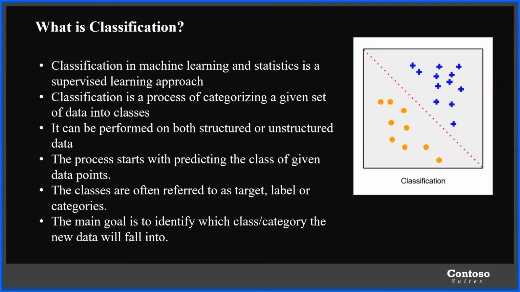As I said earlier, we basically categorize different data sets into their respective classes or categories. The main goal of classification is to identify which class or category the new data, that is, the input we are providing, falls into.